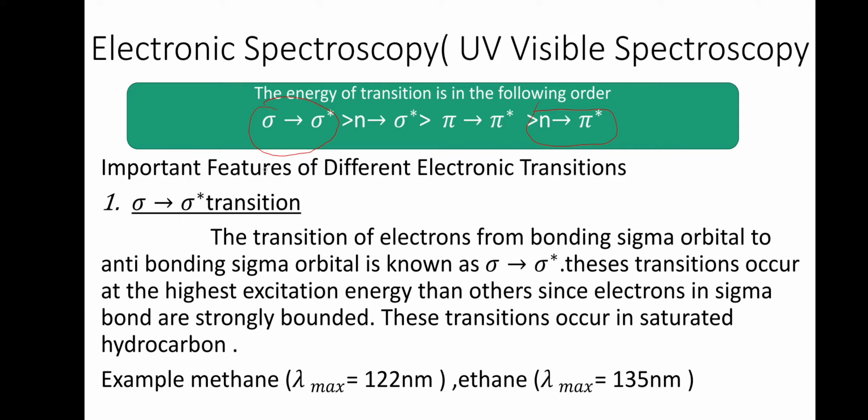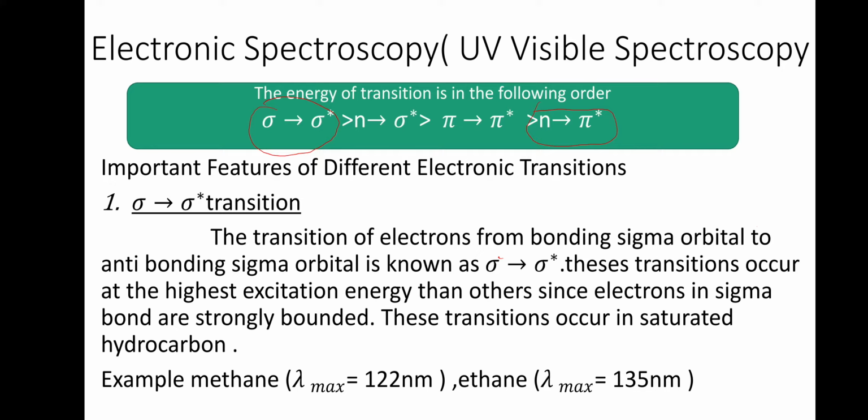Then, important features of different electronic transitions. Sigma to sigma star transition. The transition of an electron from a bonding sigma orbital to an anti-bonding sigma orbital is known as a sigma to sigma star transition. These transitions occur at the highest excitation energy compared to the others. Among pi to pi star, n to pi star and n to sigma star, sigma to sigma star needs the highest energy.